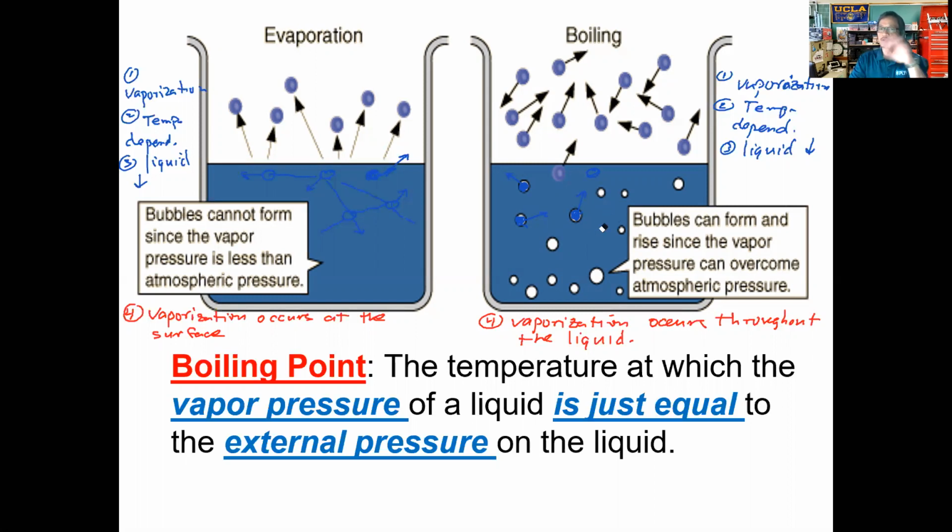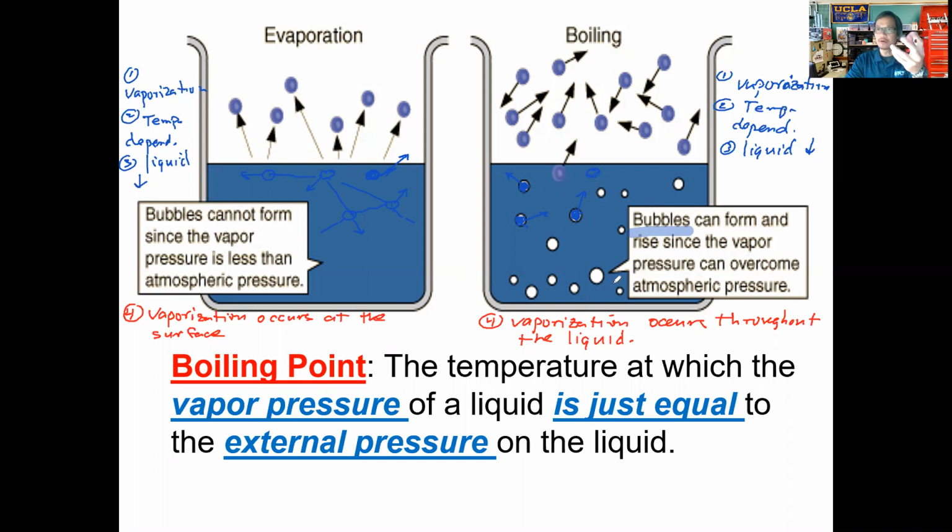That means the liquid particles here vaporize not only at the surface, like with evaporation, but they will also vaporize underneath the surface. And those, folks, are the bubbles that we see. The bubbles that we see rising up from the bottom of the liquid are liquid particles that have become vaporized. Those are not air particles. Those are not air bubbles, folks. Those are vapor bubbles that are coming up. So if it's water, those are water vapors.